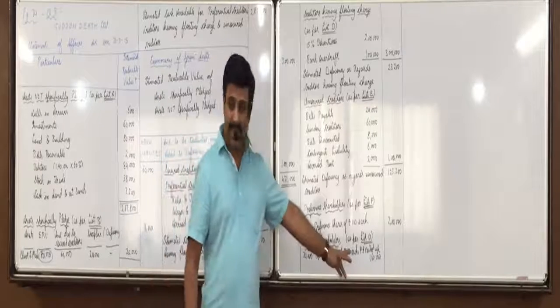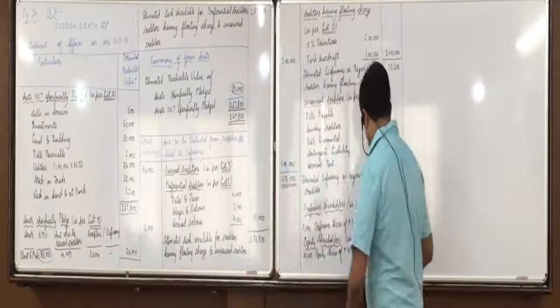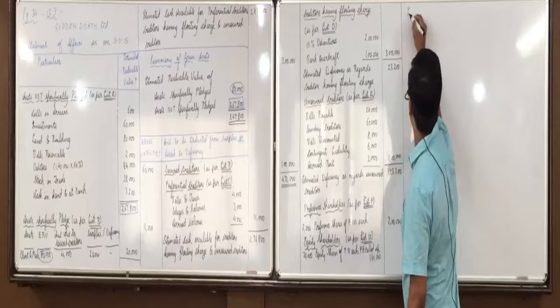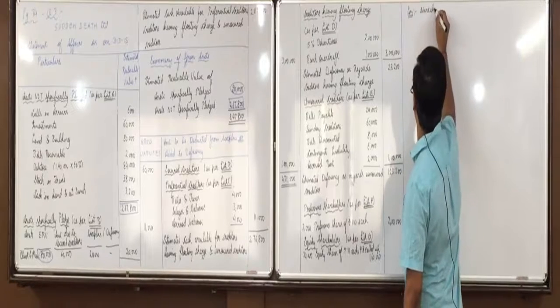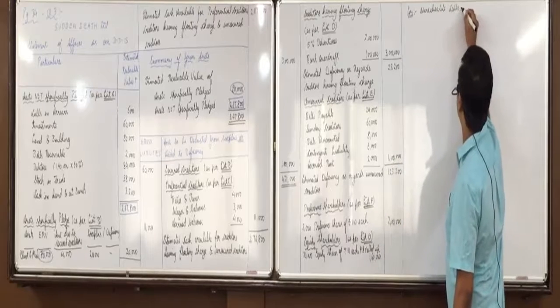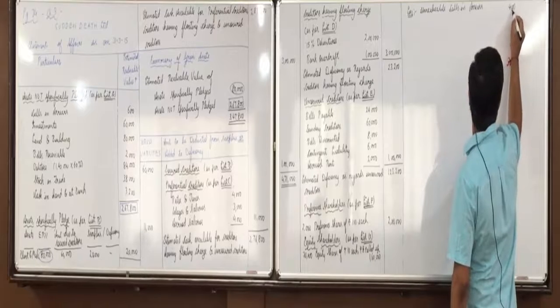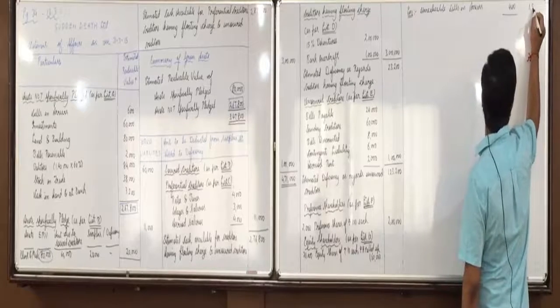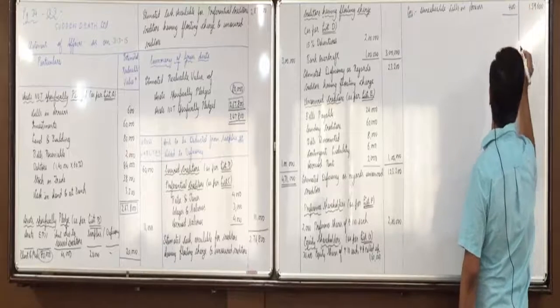In short, we will not pay 1,60,000, we will pay minus 400, 1,59,600. So this 1,60,000 write in inner column, less unrealizable calls in arrears 400. So outer column 1,59,600. Did everyone understand this?